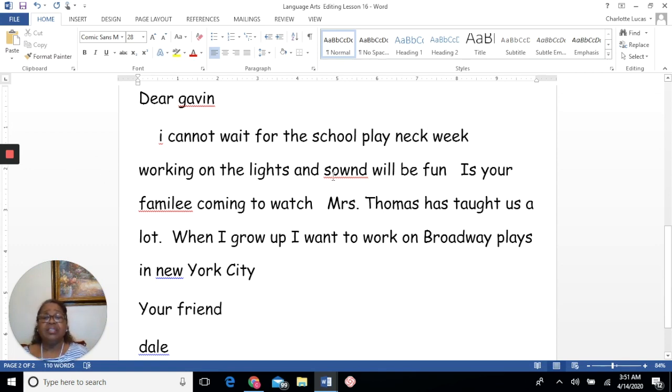Working on lights and sound. Well, we have two vowels again. Y and W are sometimes vowels. So we do have two vowels together, making the O sound. We need the sound. And this is a word that is not easy to do phonetically. This is a sight word. So sight words, you have to know how to spell.